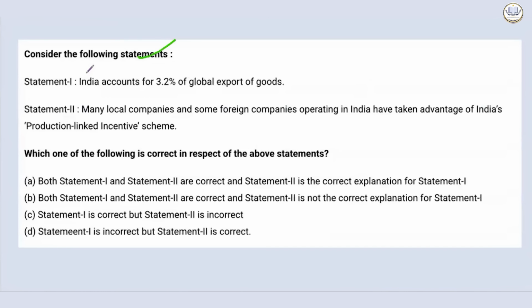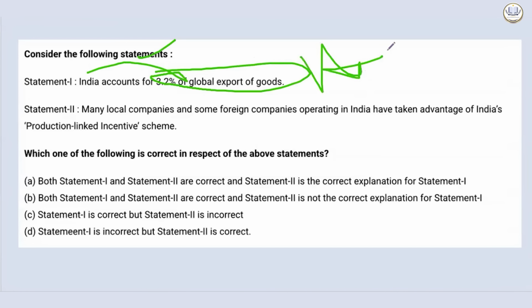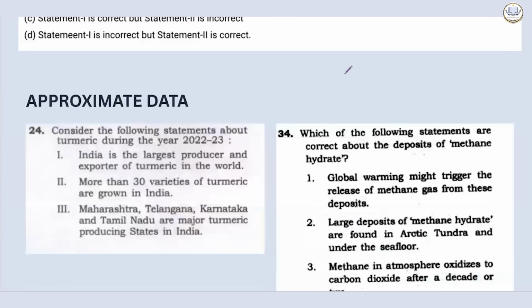Another example: India accounts for 3.2% of global exports of goods. Again, they are trying to give you accurate data. The manipulation is very, very easy. 3.1 is also wrong. 3.3 is also wrong. If the answer is 3.5%, okay, even a 0.1 fluctuation can make it incorrect. Unless you know it, you should not mark it correct.